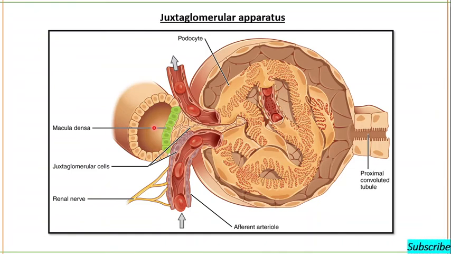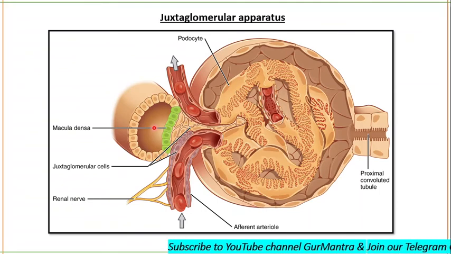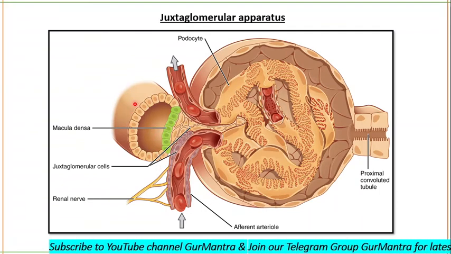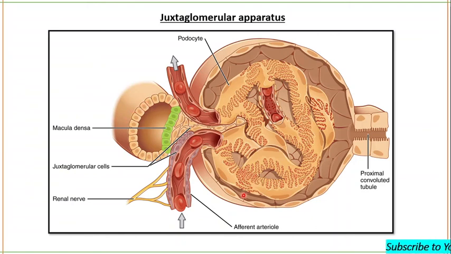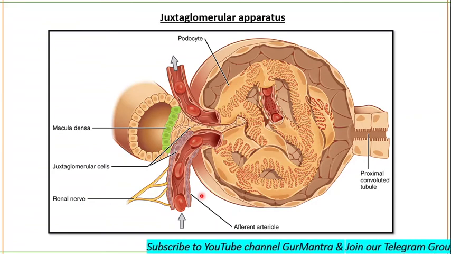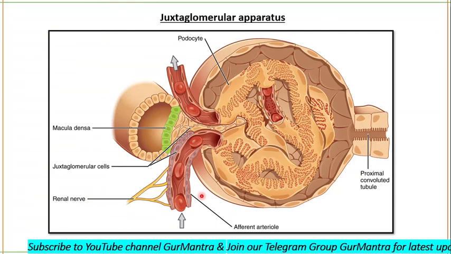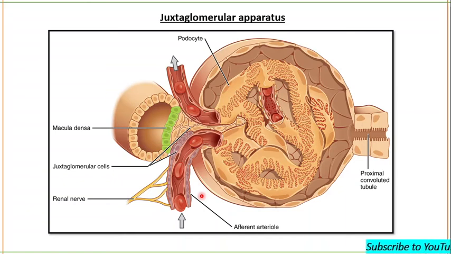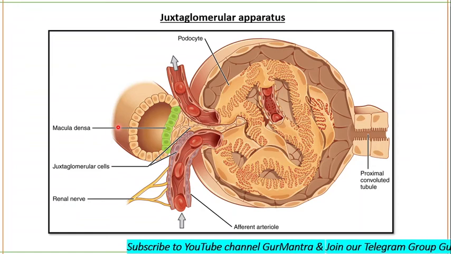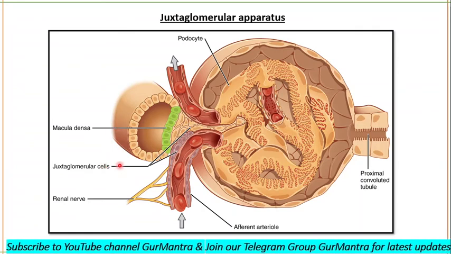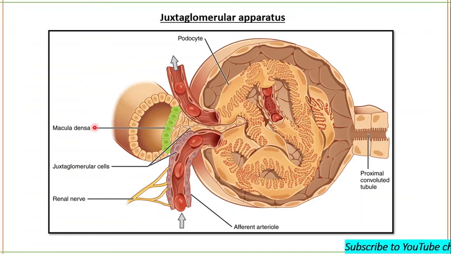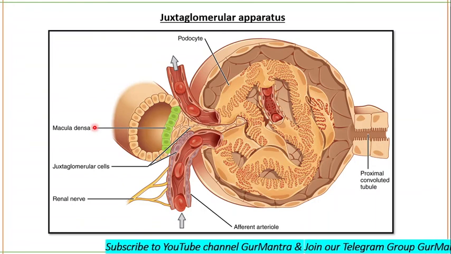So how is it formed? It is formed by the distal convoluted tubule and the glomerular afferent arteriole. This is the distal part of the distal convoluted tubule, and this is the afferent arteriole. So both the distal convoluted tubule and the afferent arteriole form what? They form your juxtaglomerular apparatus. You will see three kinds of cells in the juxtaglomerular apparatus. One is juxtaglomerular cells, the other one is macula densa, and the third one is extraglomerular mesangial cells.